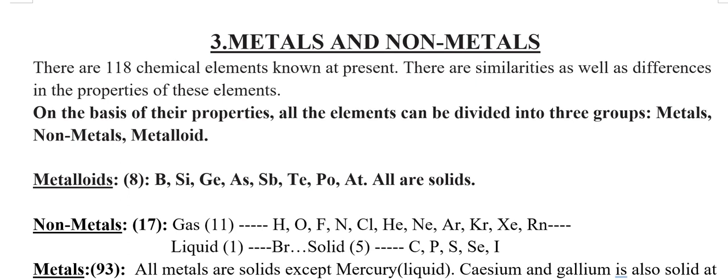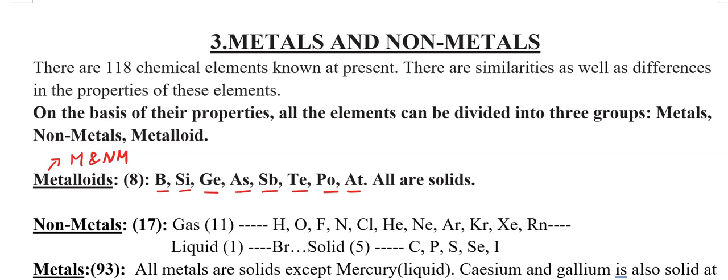So let's see metalloids first. Metalloids are the elements which have the properties of both metals and non-metals. For example, boron, silicon, germanium, arsenic, antimony, tellurium, polonium, astatine. These are all solids which have properties of both metals and non-metals.